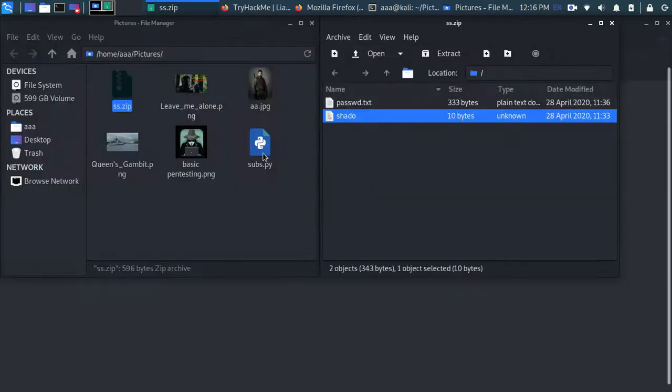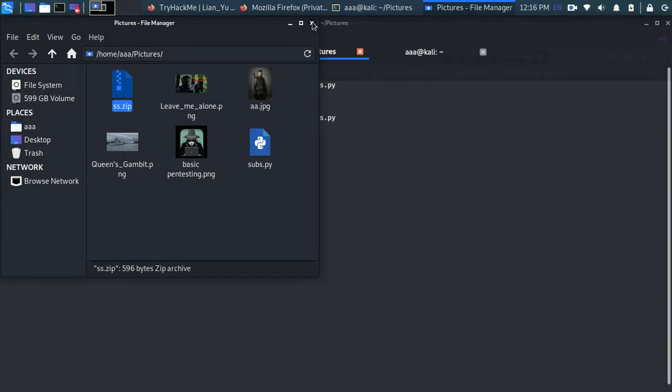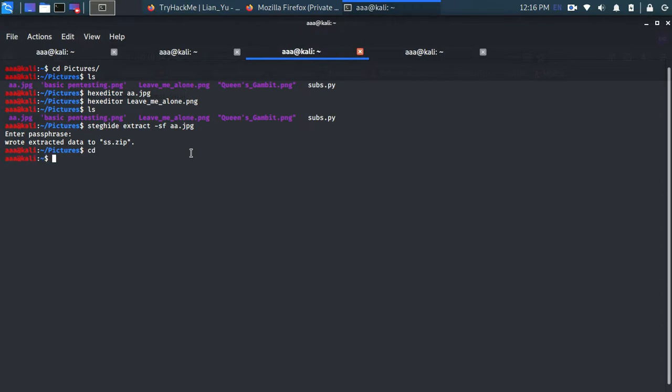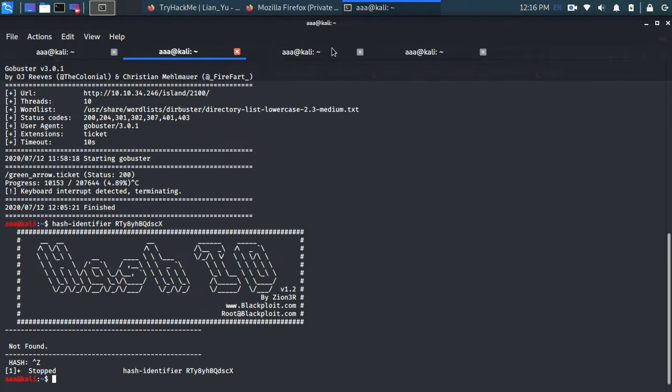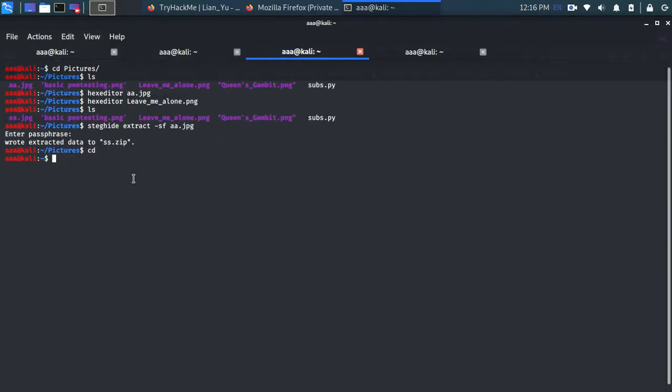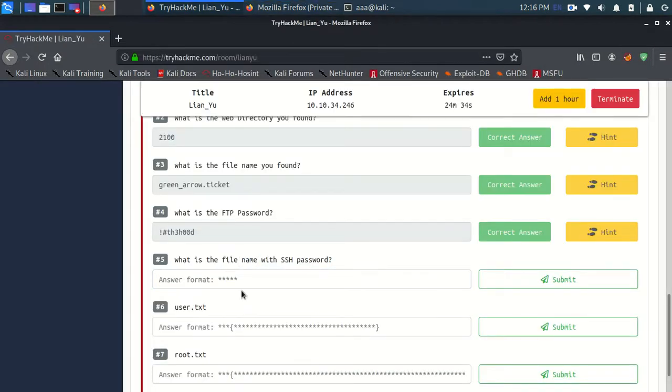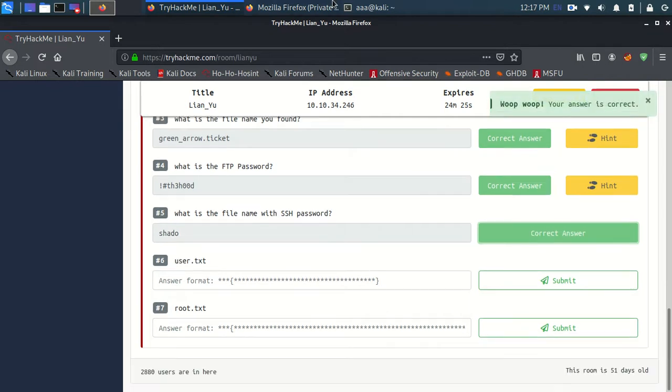Okay, so we found something inside a shadow file, so I guess it is a password, and we know the username when we saw Slade. So I guess we have done some really successful work, and I don't have the nmap result right now, but there was an SSH port as well. So let's finish this thing. What is the name of the file with the SSH password? It's shadow. Yep, it's shadow because in the zip file there was a file named shadow.